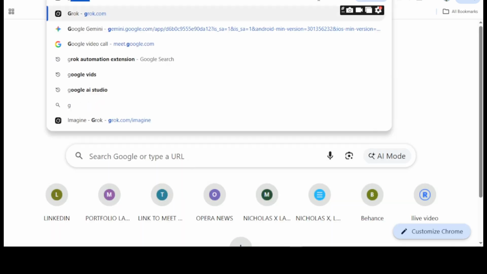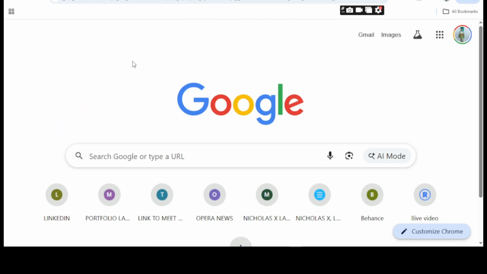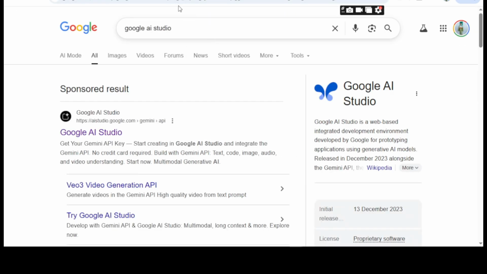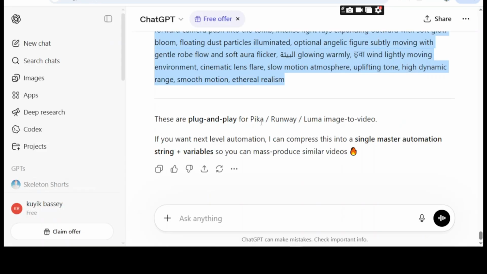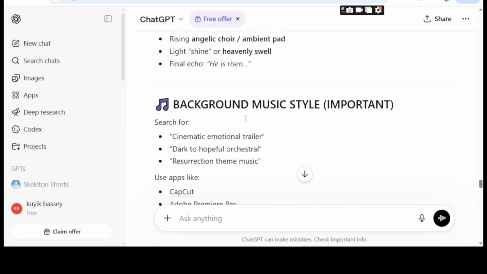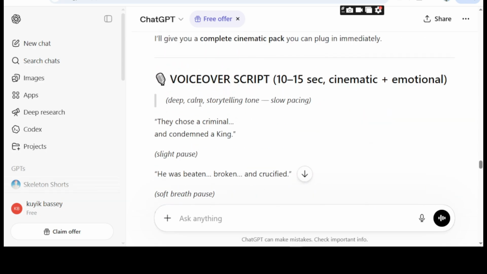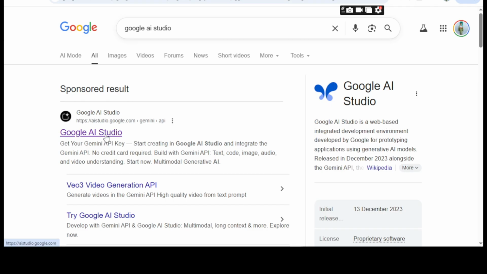All right, voiceover, you're going to use Google AI Studio to generate our voiceover. So we already have our script here where we have the voiceover. This is what you're going to do. You're going to come here. This is the voiceover script. Copy everything, AI Studio. So go ahead and select it. Once that is done, go ahead and get started.